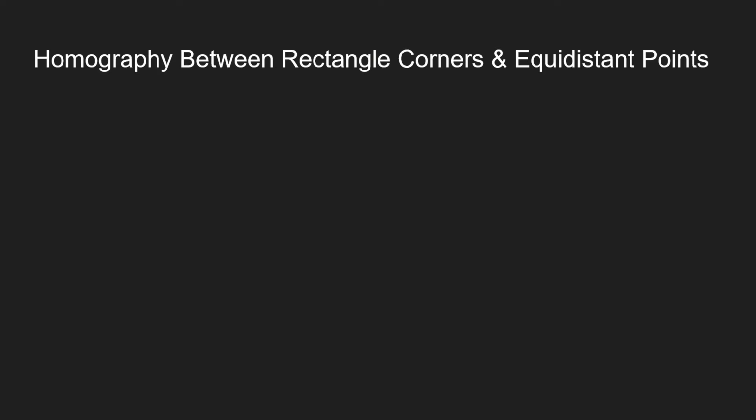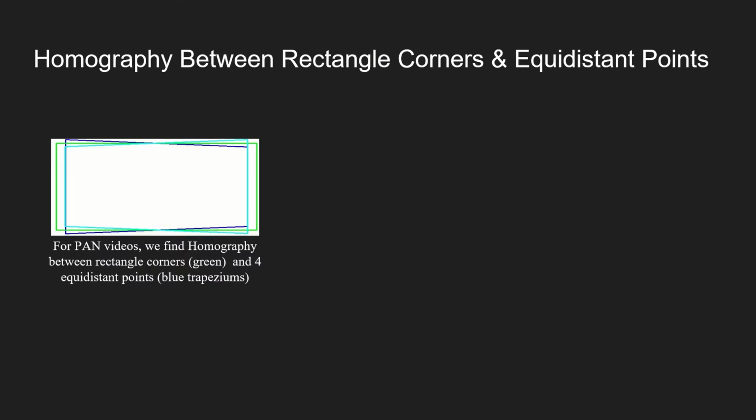Now we discuss the Alchemist synthesizer, which generate similar videos, as we will shortly see. To obtain these videos, we collect synthetic scene images and we take a rectangular region which is shown in green here. In that image, it will become clear shortly. We take 4 equidistant points from the corners of these rectangles. For this pan video, these 4 points will form a trapezium. For instance, you can think about the dark blue trapezium shown in this image.